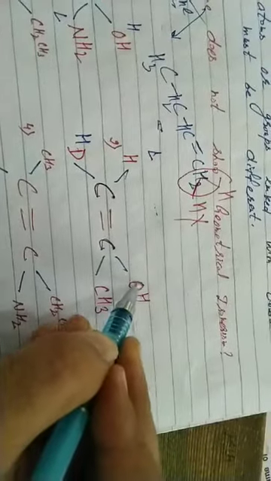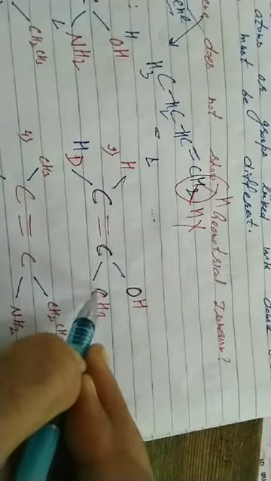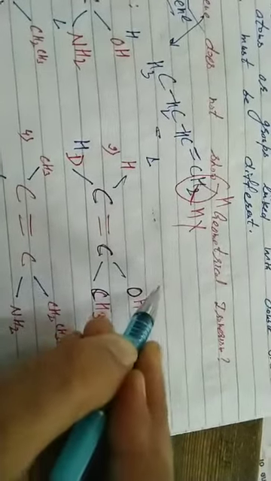Now this unsaturated carbon contains OH, that is linked with oxygen, and CH3 linked with carbon. Which has higher atomic number? Oxygen higher priority, carbon lower priority. It is your trans form, that is your E notation. Only mention order of priority, students. That's one more example.